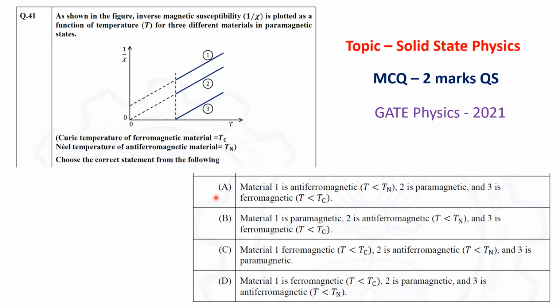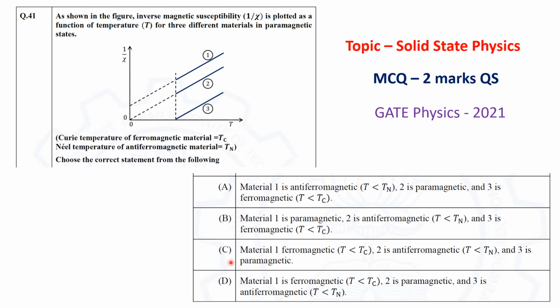Option A is material 1 is antiferromagnetic for T less than Néel temperature Tn, 2 is paramagnetic and 3 is ferromagnetic for T less than Curie temperature, that is Tc. Option B is material 1 is paramagnetic, material 2 is antiferromagnetic at T less than Tn, and material 3 is ferromagnetic for T less than Tc.